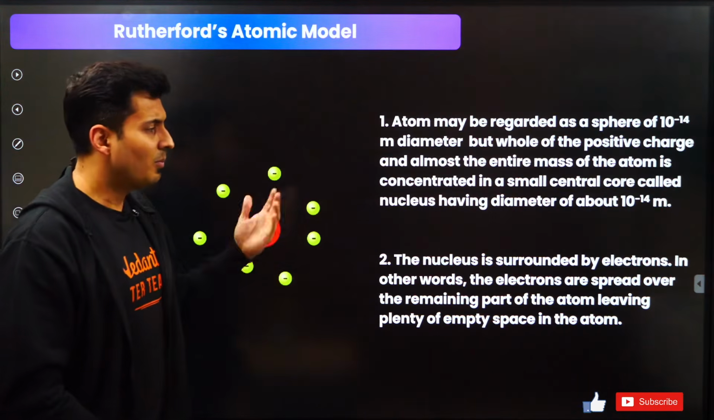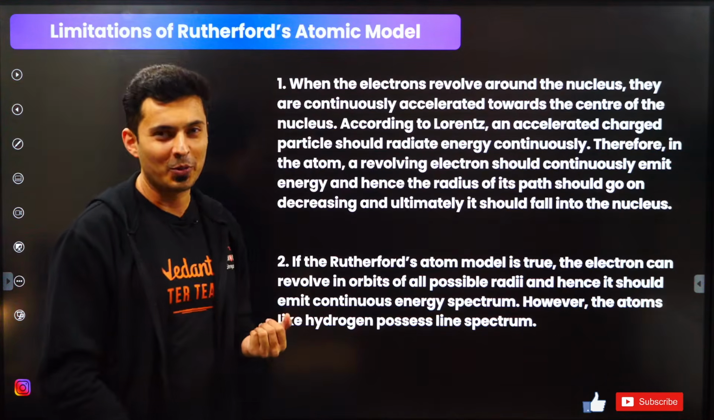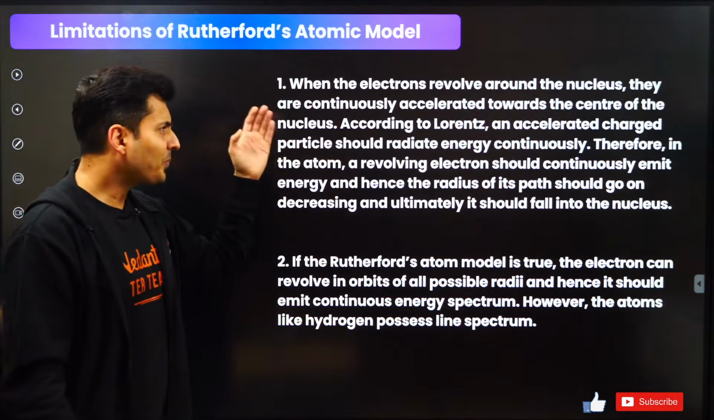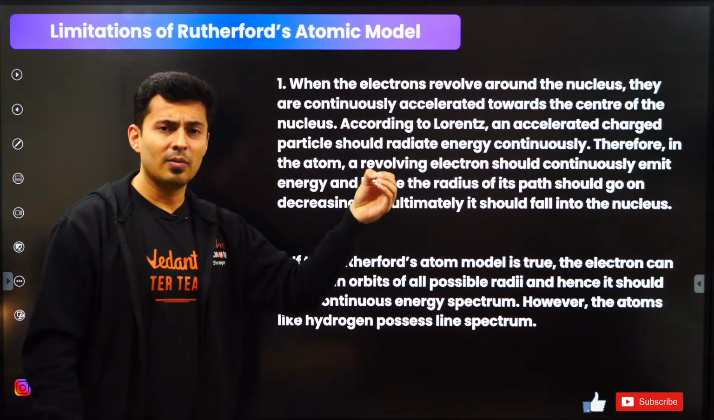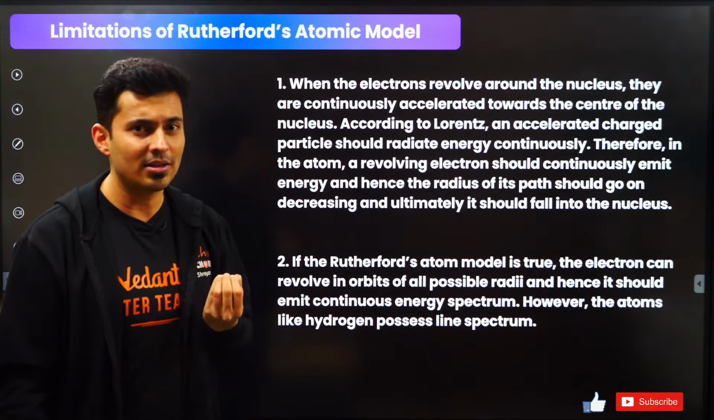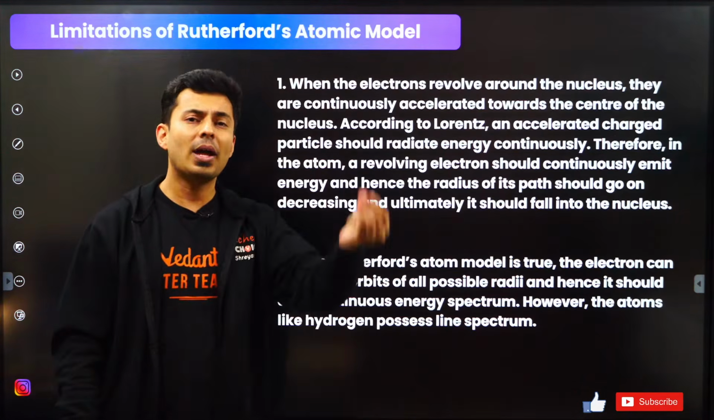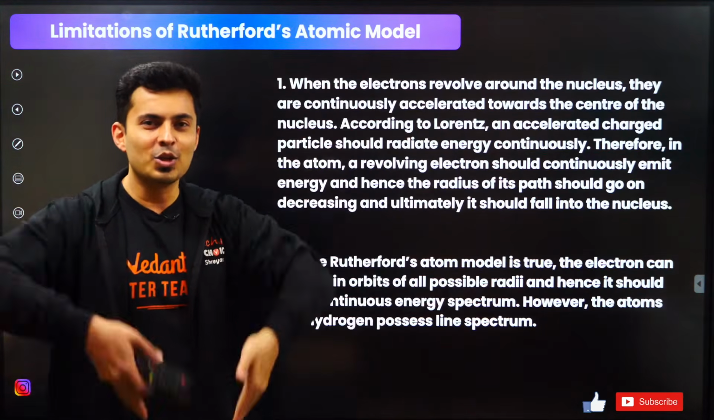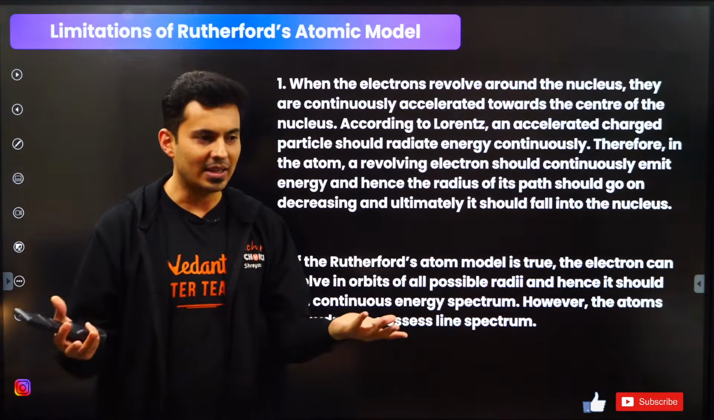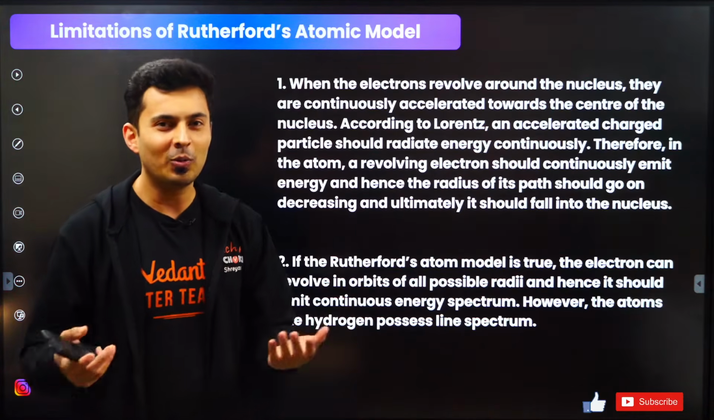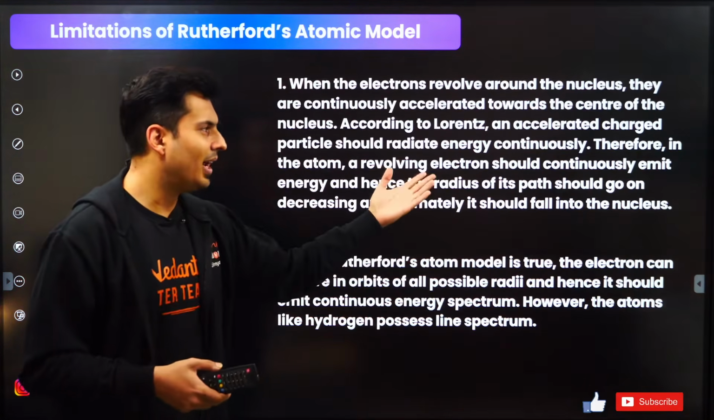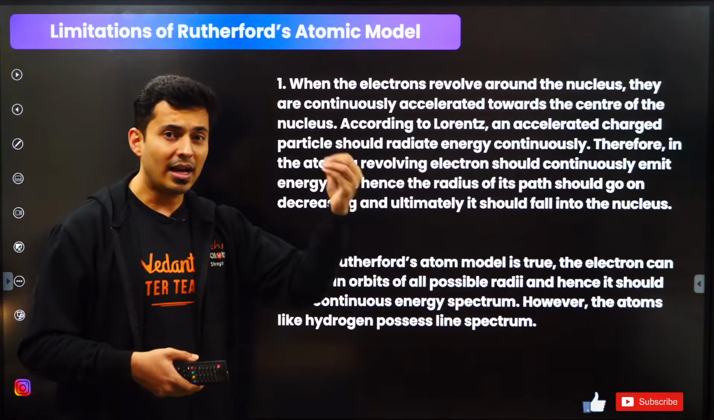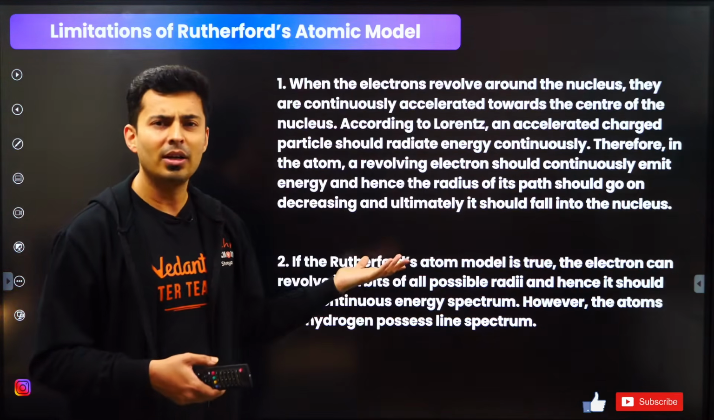This was fine, but there were limitations of that too. So he could not explain that if the electrons are revolving, that means they are accelerated charges, and accelerated charges should emit radiation. And if they emit radiation, they lose energy and they should fall into the nucleus. That's it, that's the end of the atom. But that's not what happens. So he could not explain why the electrons, even though they are accelerated particles, why they don't emit radiation.